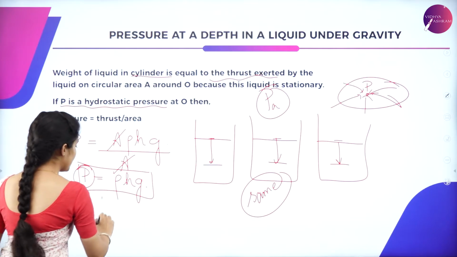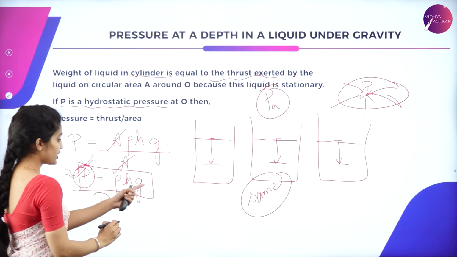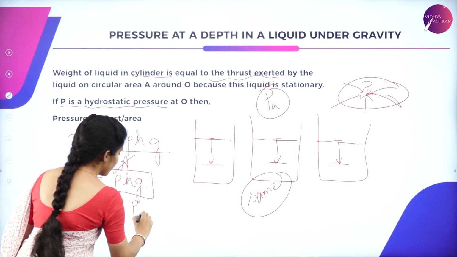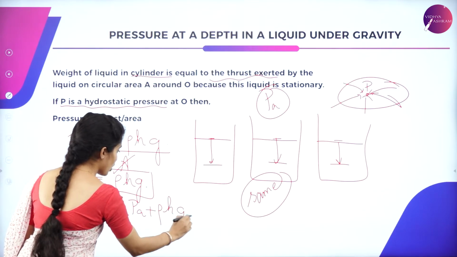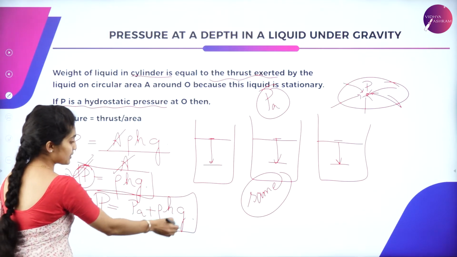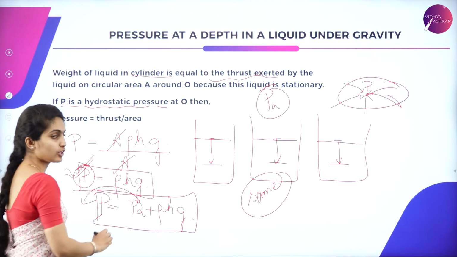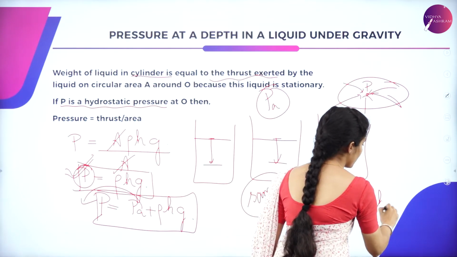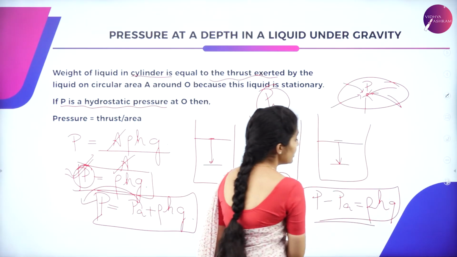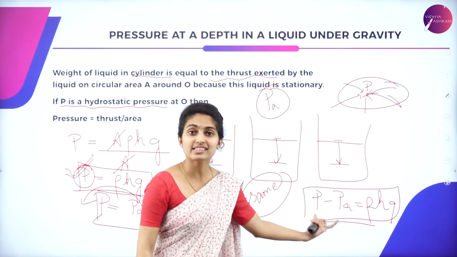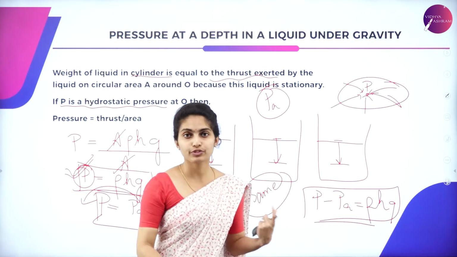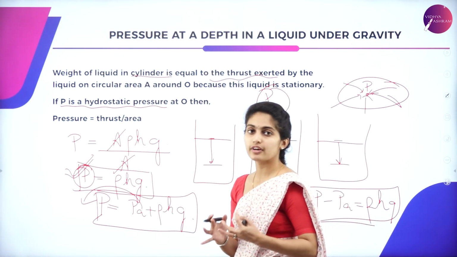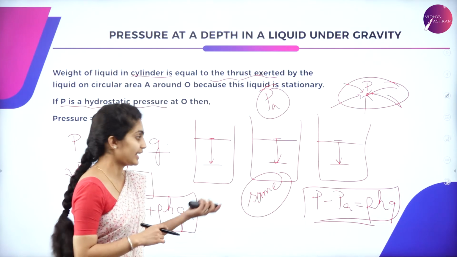So the pressure due to the liquid is rho H g. When atmospheric pressure is also included, it becomes P is equal to P A plus rho H g. It is a combination of the atmospheric pressure and the pressure due to the liquid. But when you take the atmospheric pressure to the other side, you have P minus P A is equal to rho H g. Here this is said to be the gauge pressure. So this excess of pressure at the depth of the fluid which is present in a container is said to be a gauge pressure. So I hope you are clear with the atmospheric pressure as well as the gauge pressure.